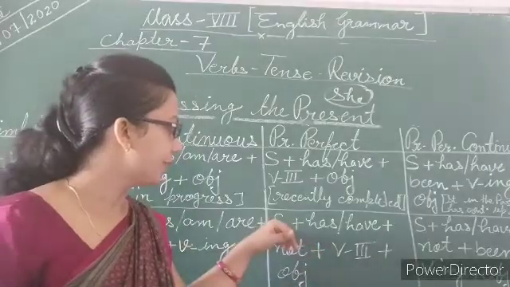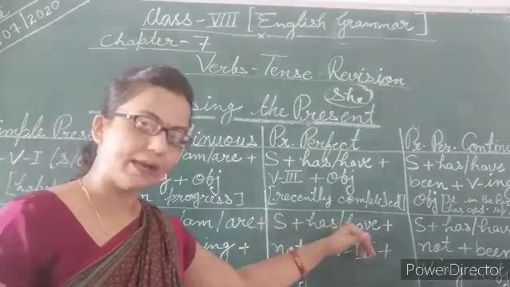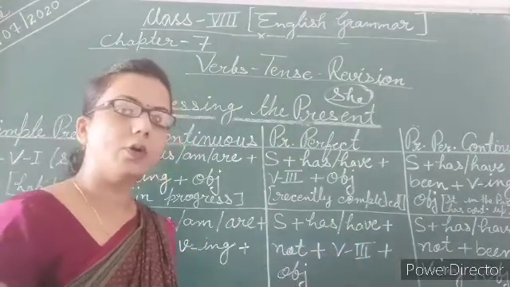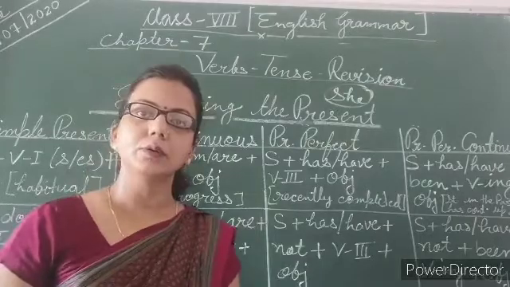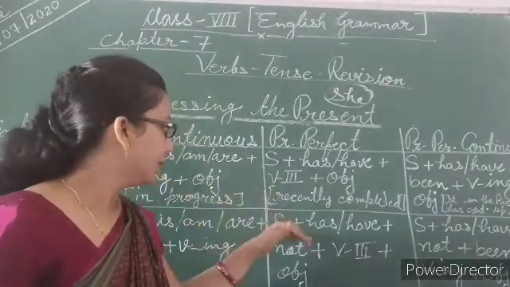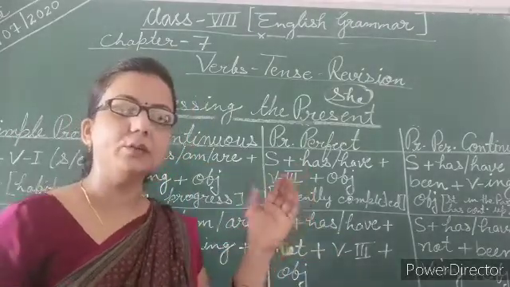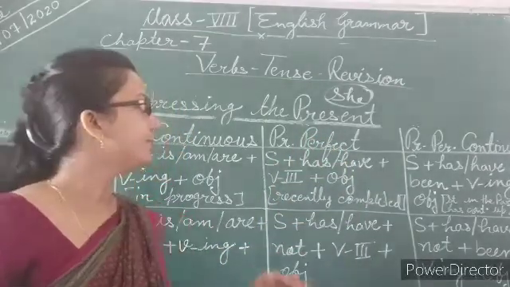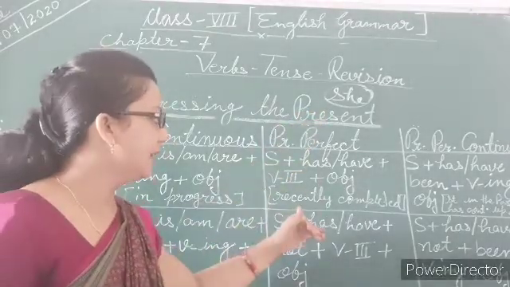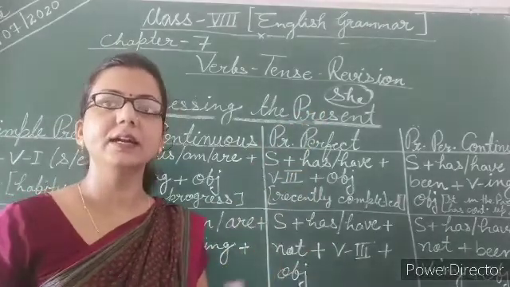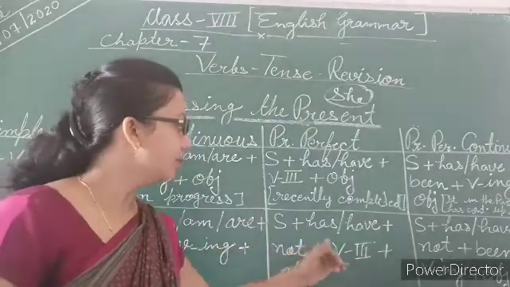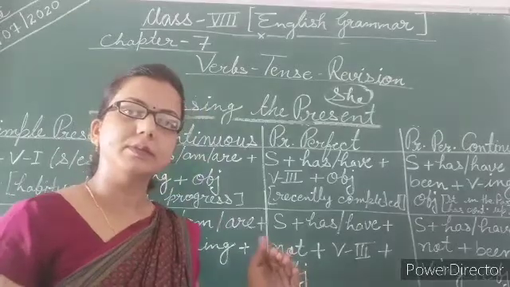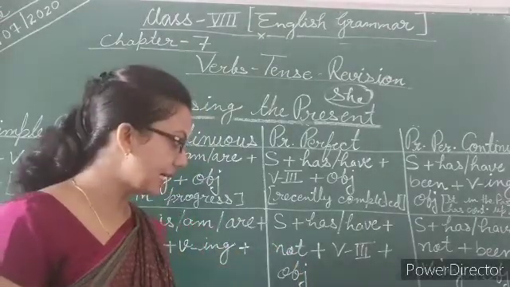So the structure will be subject plus has or have plus not plus verb's third form plus object. So now here, just try to change the given example into negative form, that is, she hasn't received a parcel.